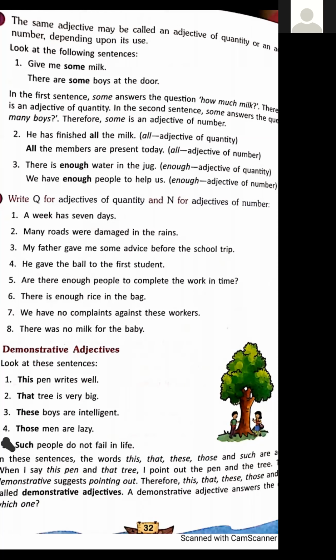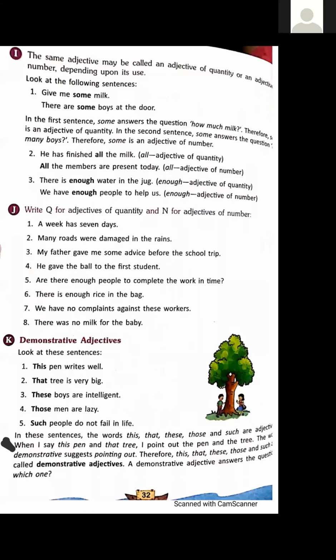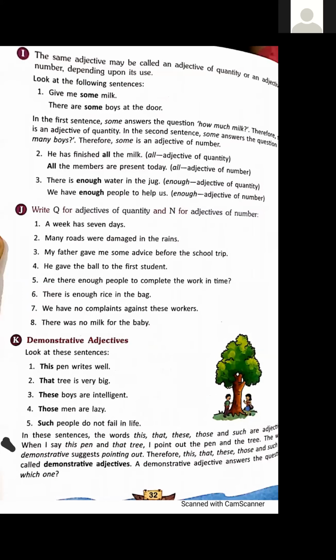Okay. Let's do this exercise. Write Q for adjective of quantity and N for adjective of number. In the first sentence, a week has 7 days.